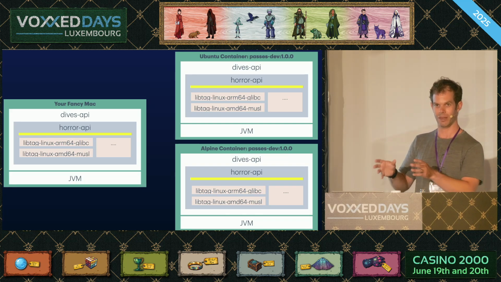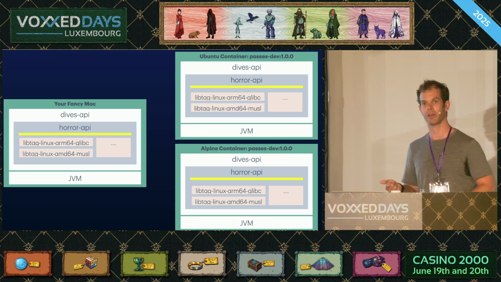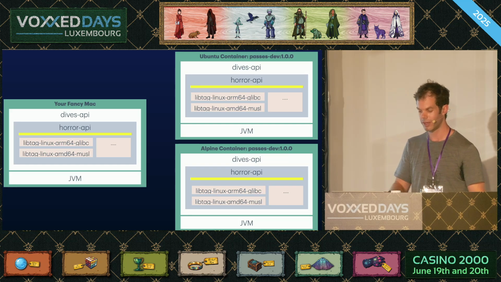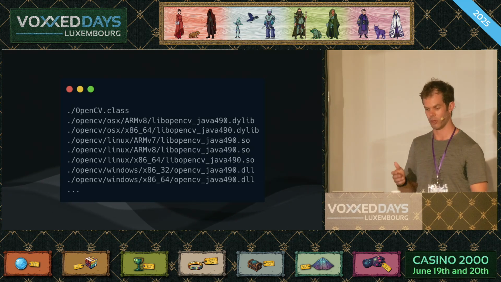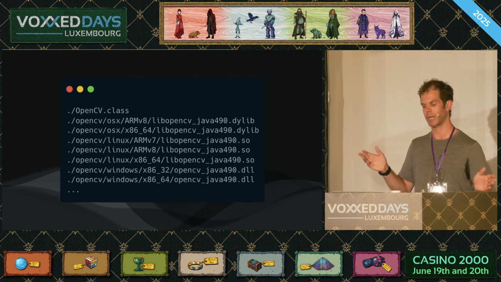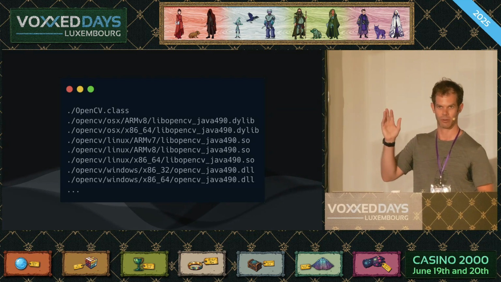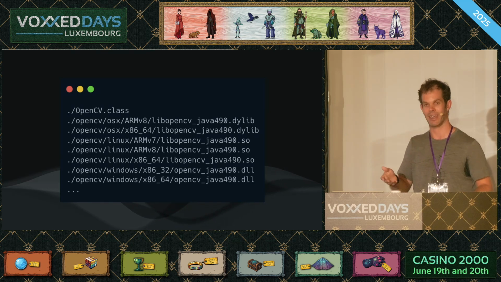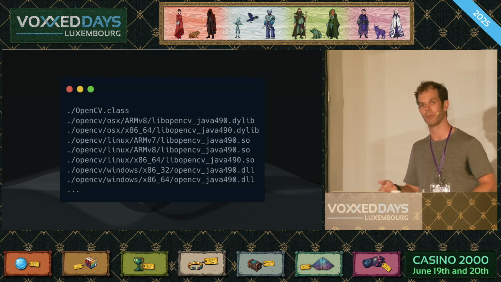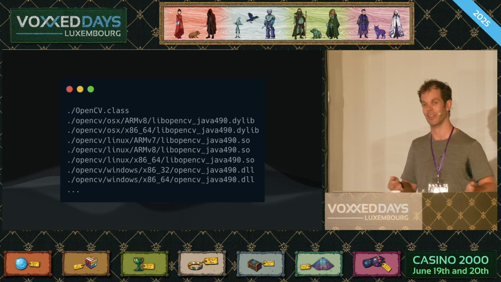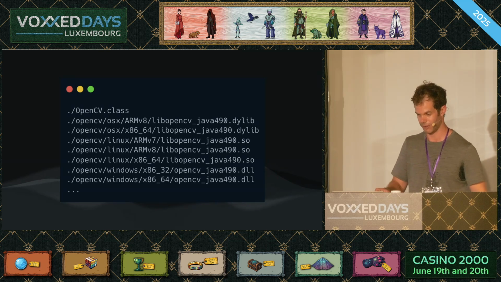And this also gives you a bit of an impression of how much misery Java is saving you from, basically. And also how much misery well-built native libraries in Java save you from, without you even realizing it in some cases. If we crack open OpenCV, for instance, the jar for OpenCV, we can see that it's doing exactly this. It's full of native code for every combination of platform and CPU architecture, and it goes on with the runtimes as well. And you really don't realize this unless you go and decide to run a Java application that uses OpenCV on a CPU architecture or a platform that Java supports, but OpenCV doesn't. And then you will end up with this exact class of errors.